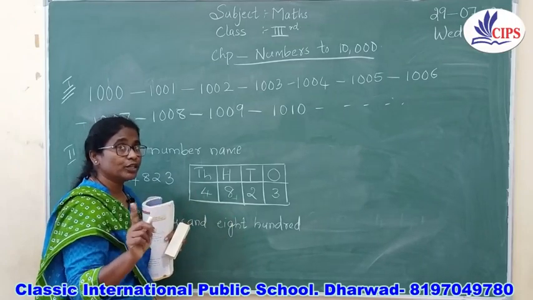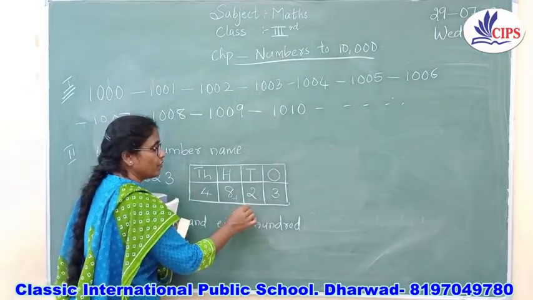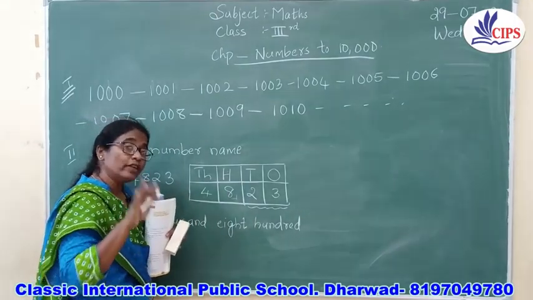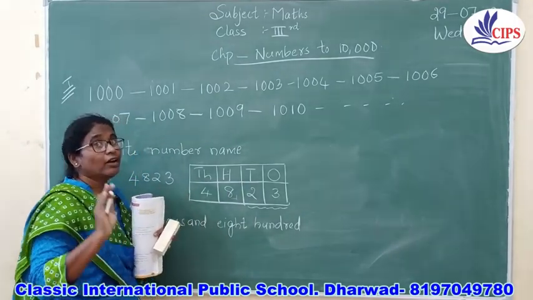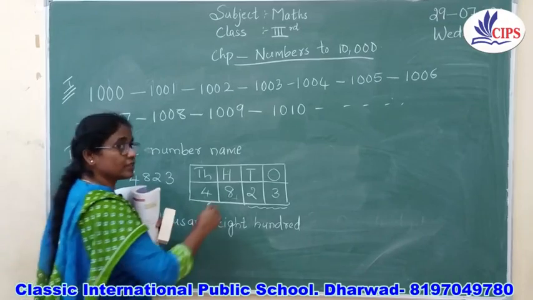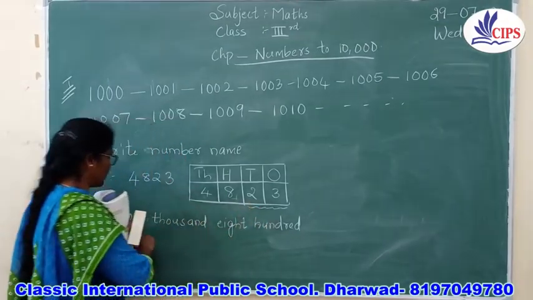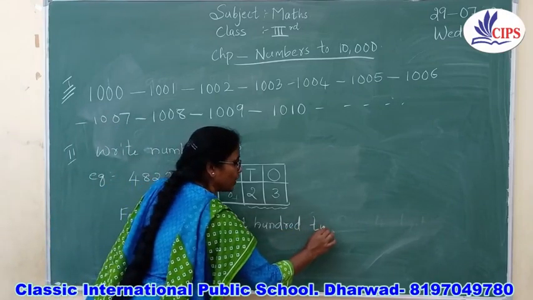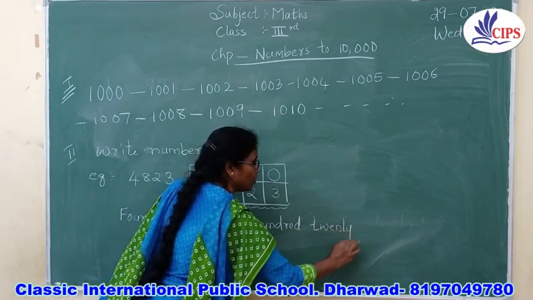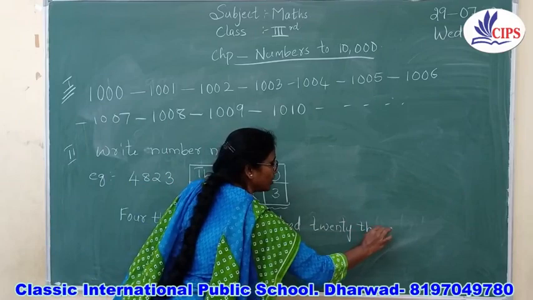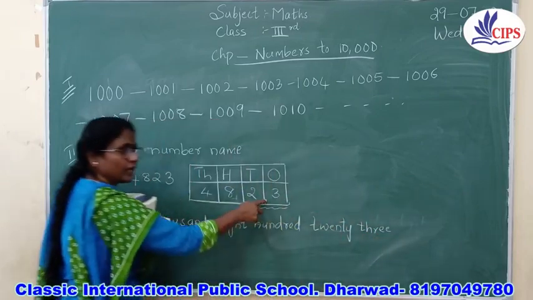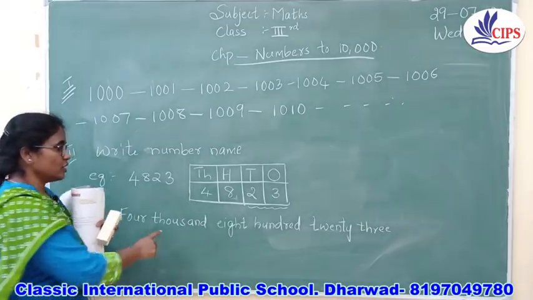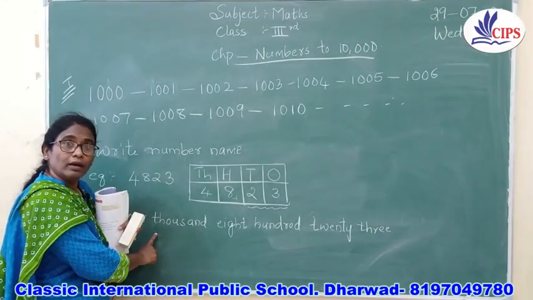No, children, you are not going to write like that, because whenever we are using the tens and the ones, they always go together because they are friends. That is why we are going to write it as 4,820. They always go together, children. The ones place and the tens place always go together. So this is the way you are going to write the number name.